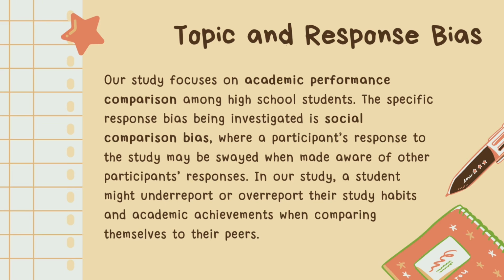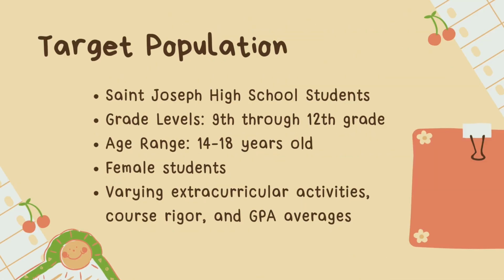Topic and response bias. Our study focuses on academic performance comparison among high school students. The specific response bias being investigated is social comparison bias, where a participant's response to the study may be swayed when made aware of other participants' responses. In our study, a student might underreport or overreport their study habits and academic achievements when comparing themselves to their peers.